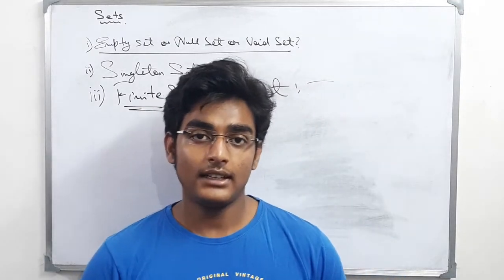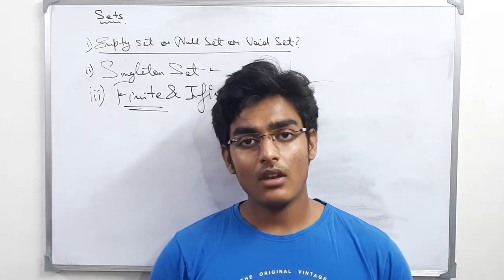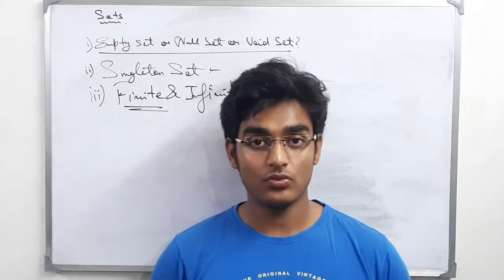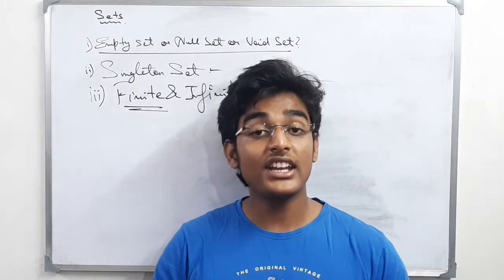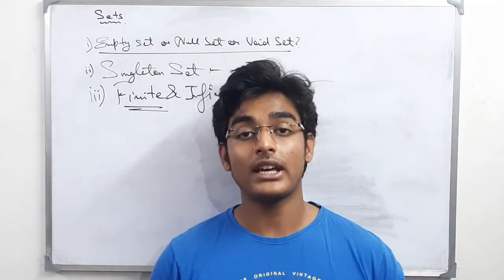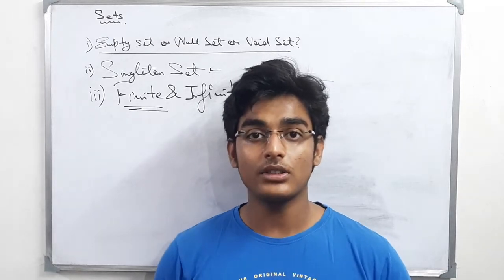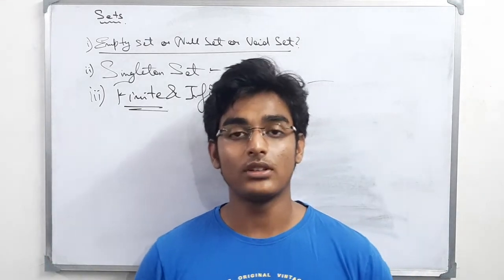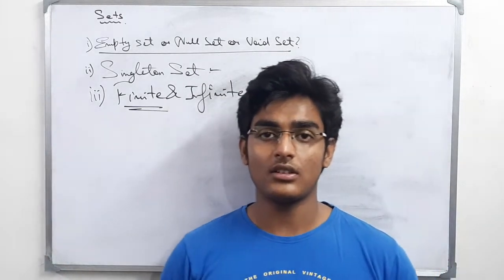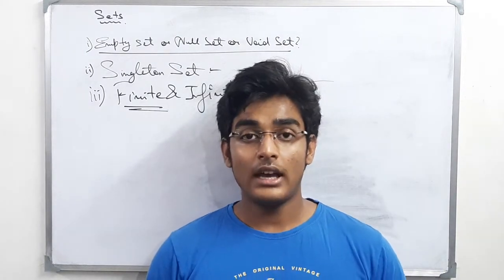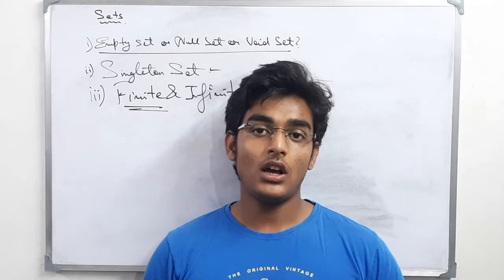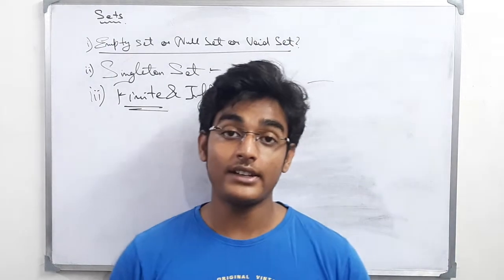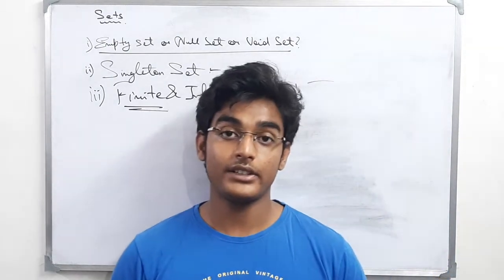But if I say the set containing all natural numbers, which was the first example I showed you, that set has an infinite number of elements. What is the reason behind that? Because we have an infinite number of natural numbers. The cardinality is infinity or infinitely large, uncountable. There are innumerable natural numbers, right? Hence, this set is called an infinite set. The set containing all real numbers is also an infinite set. The set containing all integers is also an infinite set.